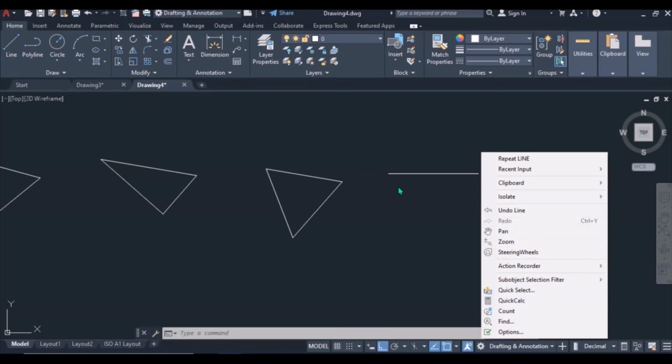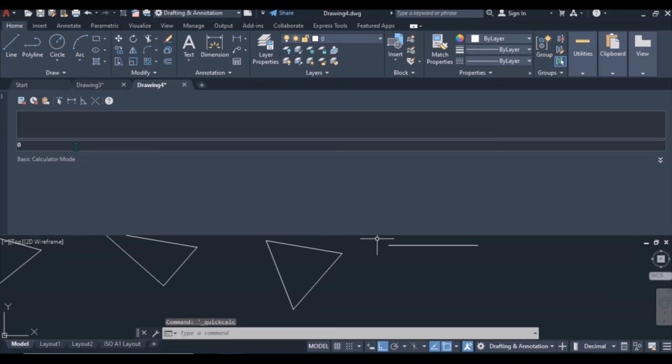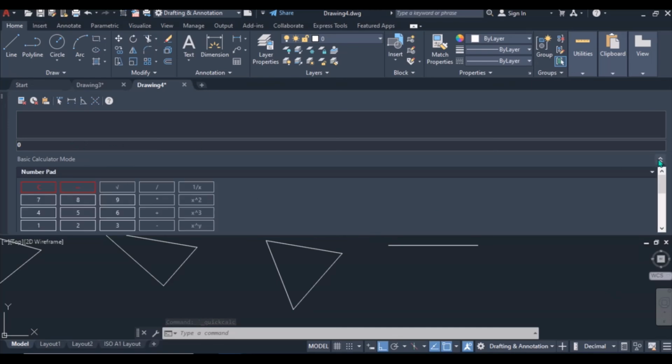Even by right clicking, I can do some quick calculation. Okay, just click on quick calc. The calculator has appeared. This is the calculator, quick calculation. So I can just type 78 plus 8. Okay, press enter. 78 plus 8 is 86. Okay, is it right? Or I can just say 45 divided by 9. Press enter. It's 5.